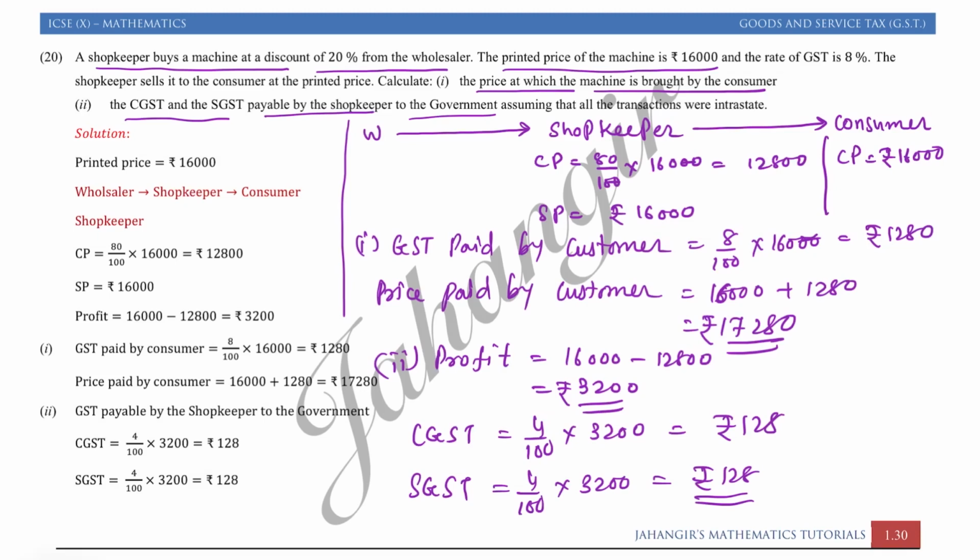Whatever profit they are making, you have to pay tax on that amount to the government if they are a middle person. The customer will pay tax on the buying price. This part you have to remember properly. Since the transactions are intrastate, CGST and SGST will be 50-50%, that is half of 4%.